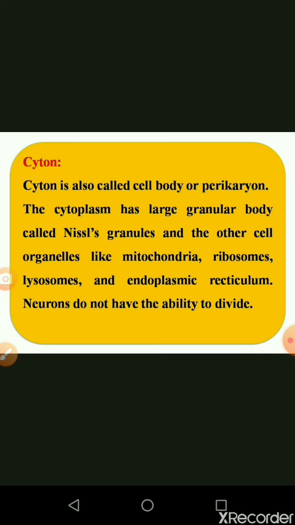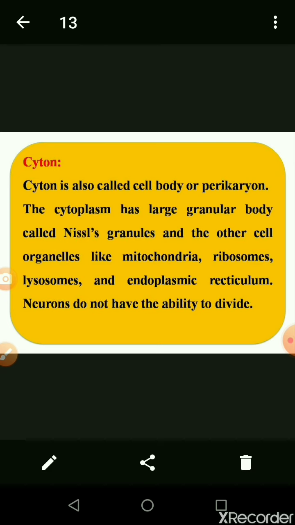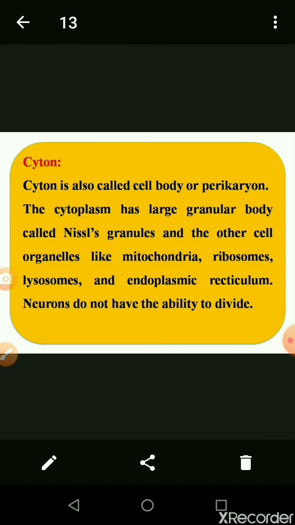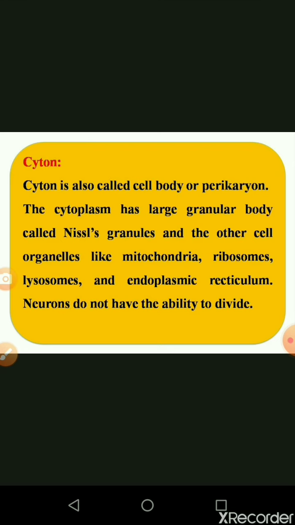Perikaryon has the central nucleus with abundant cytoplasm, which is called neuroplasm. All types of eukaryotic cells consist of a central nucleus surrounded by cytoplasm, and the cytoplasm is enclosed by the plasma membrane or cell wall. Accordingly, the cyton is also covered with cytoplasm in the form of neuroplasm. The cytoplasm has large granular bodies called Nissl granules.